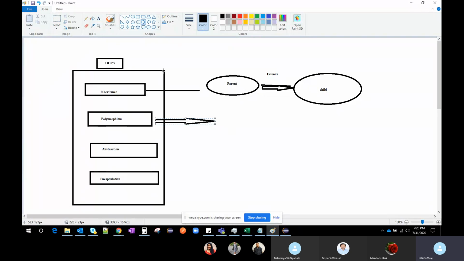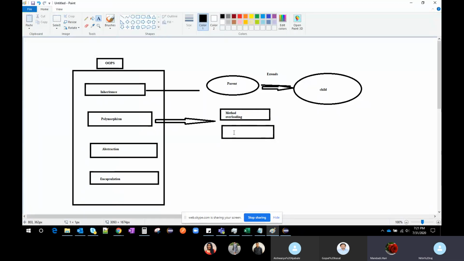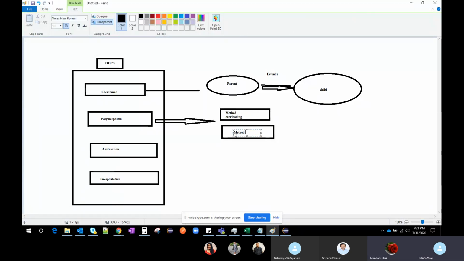Next we'll go for polymorphism. Polymorphism, as the word says, poly is nothing but multiple forms. In polymorphism, there are two types. One is method overloading and another is method overriding. First we'll go for method overloading.